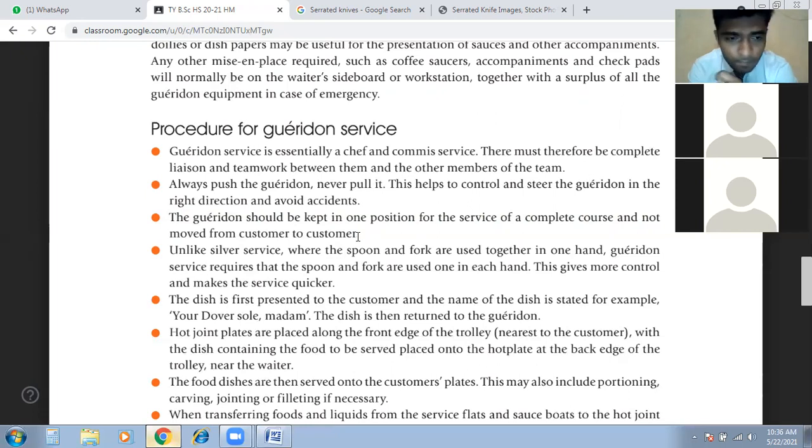Pre-plated service. Silver service is pre-plated and American service is? No, American service is a pre-plated service. And silver service?